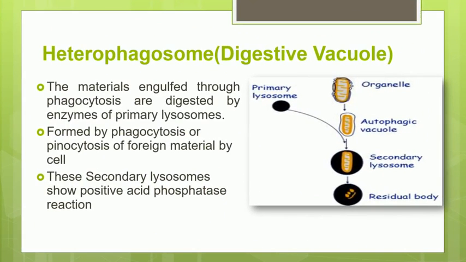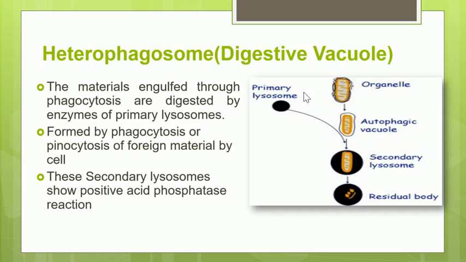The first type of the secondary lysosome is called heterophagosome. So what is meant by heterophagosome? This heterophagosome is also called by another name, digestive vacuoles. So what are heterophagosomes? Hetero means outside. So here, when a primary lysosome fuses with some outside material that is coming into the body, it will give rise to what is called heterophagosome.